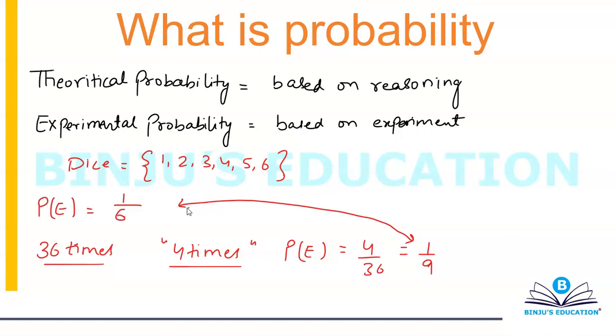When you talk about the theoretical one, we were assuming that all numbers are equally likely to appear on the top face of the dice. This is the difference between theoretical probability and experimental probability. This was just to give you a brief idea of what exactly probability is.